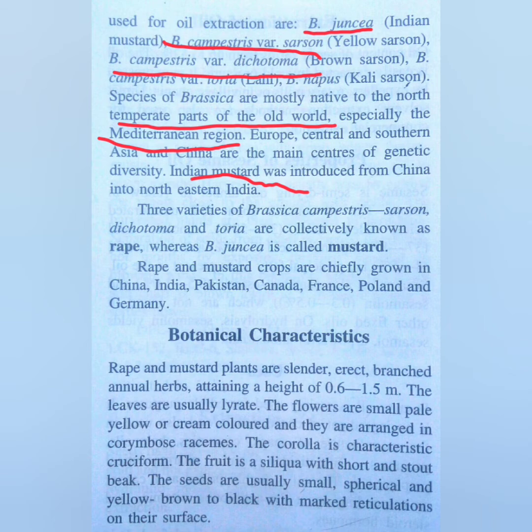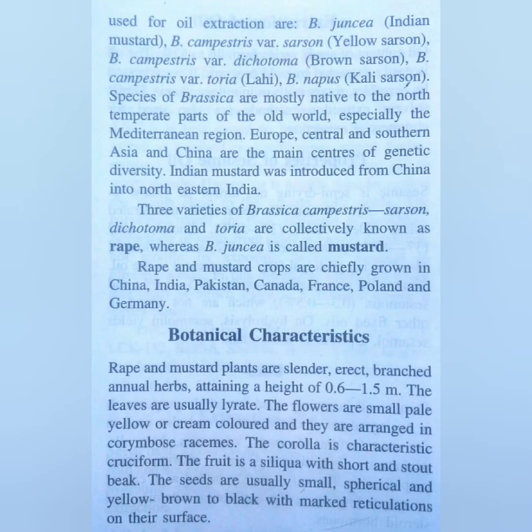And three varieties of Brassica campestris, sarson, dichotoma, and toria, they are collectively known as rape, whereas Brassica juncea is known as mustard. And all these Brassica species, they are chiefly grown in these different countries, you can see here.